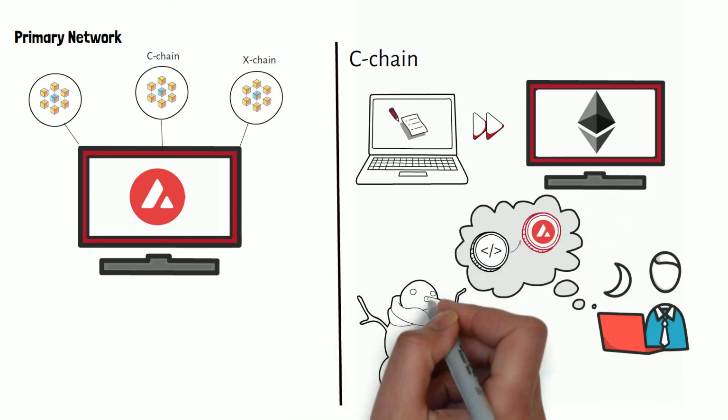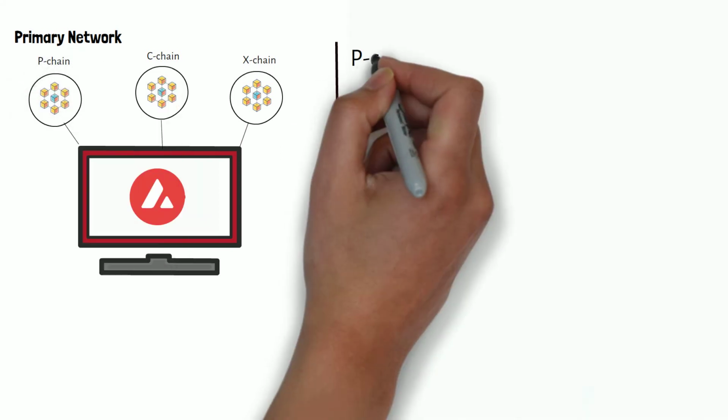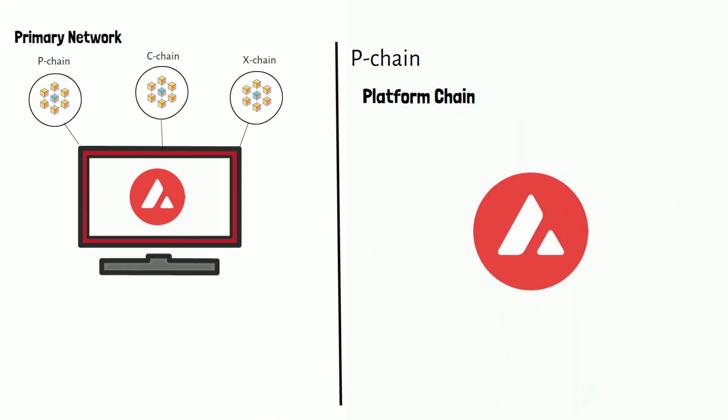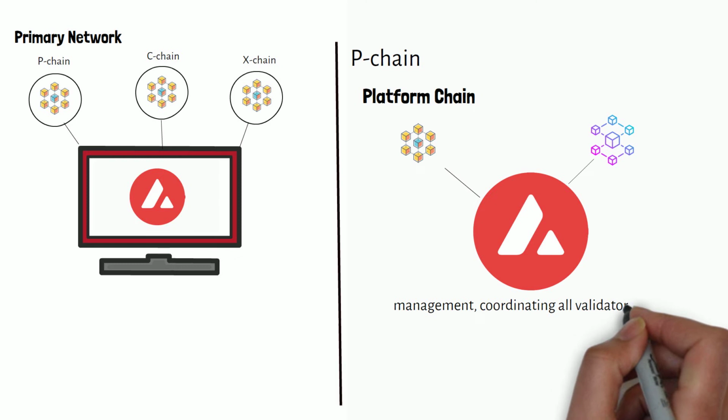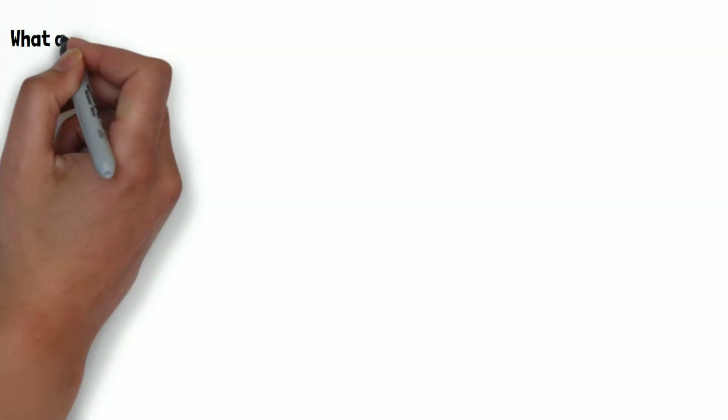This chain also uses something called Snowman protocol, which I will talk about in a minute. So we have the X chain for the transactions, we have the C chain for smart contracts. Next, we have the P chain, the platform chain, and it is specifically for the management of the subnets. It also coordinates all the validator nodes and staking mechanism. Now, this brings us to the very big and very important question.